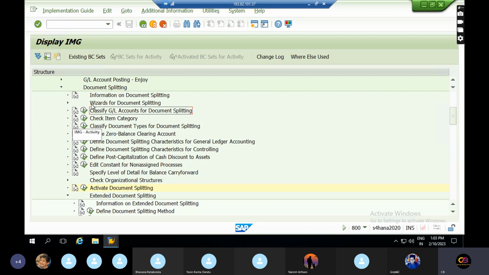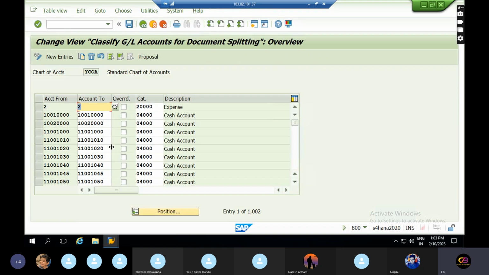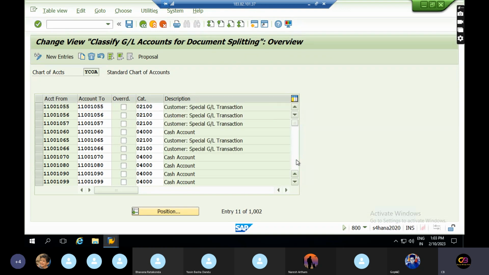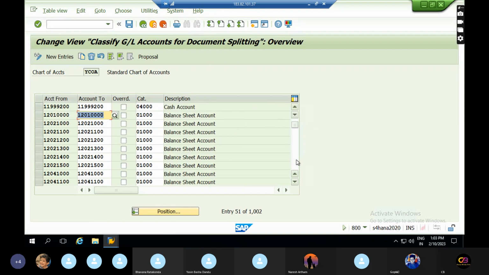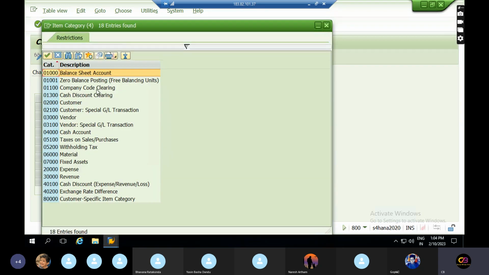Classify GL accounts for document splitting. Once you click on this, give your chart of accounts. So these are all the GL accounts that are classified. How is it classified? This GL account is a cash GL. Classification is done for all these GL accounts.